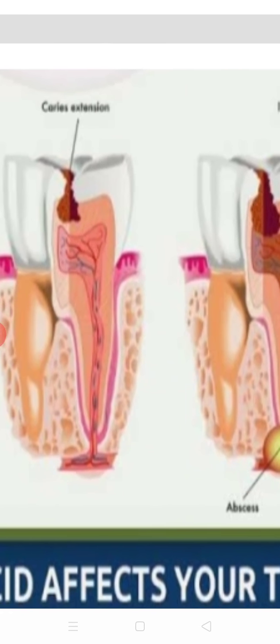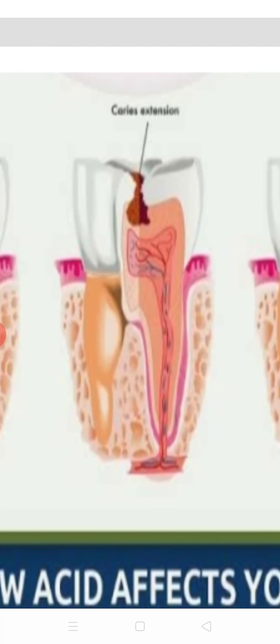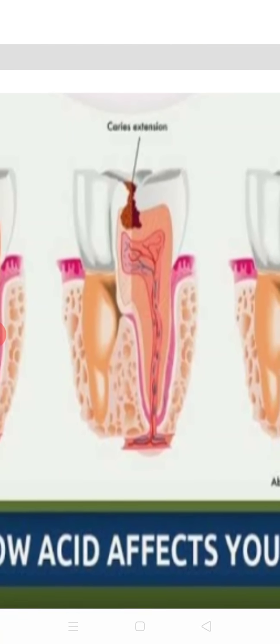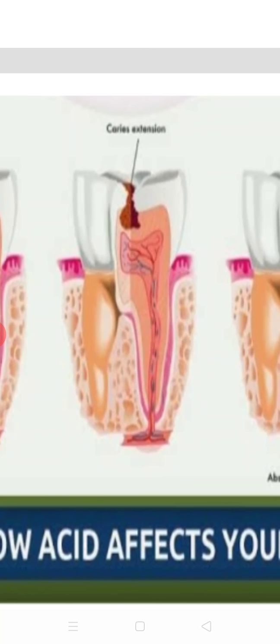To get rid of this, you should rinse your mouth when you eat something, with basic material like toothpaste, or rub a small amount of baking soda, meetha soda, over the teeth. Then you can get rid of these cavities.